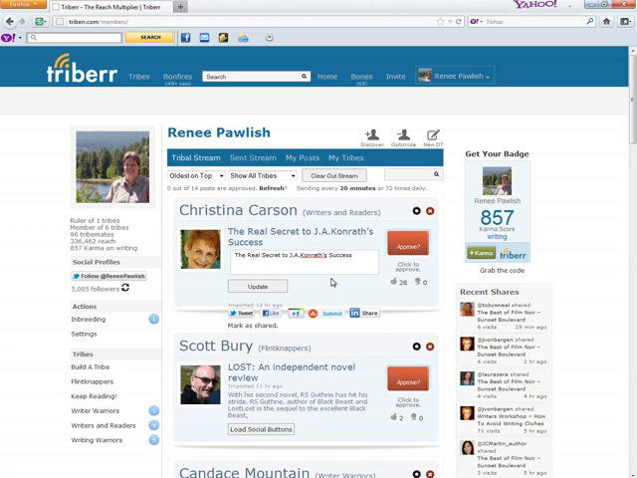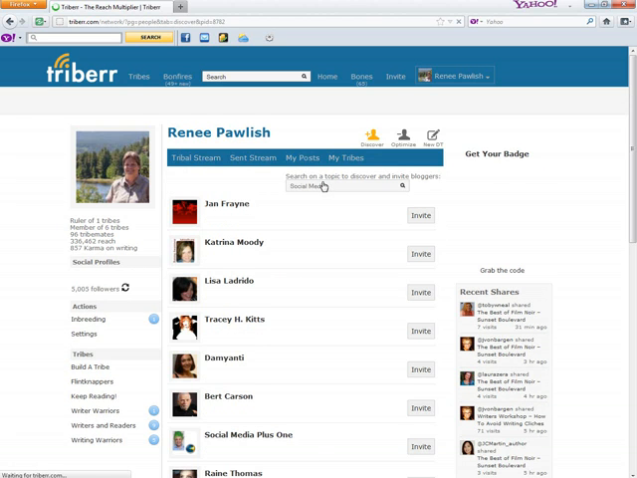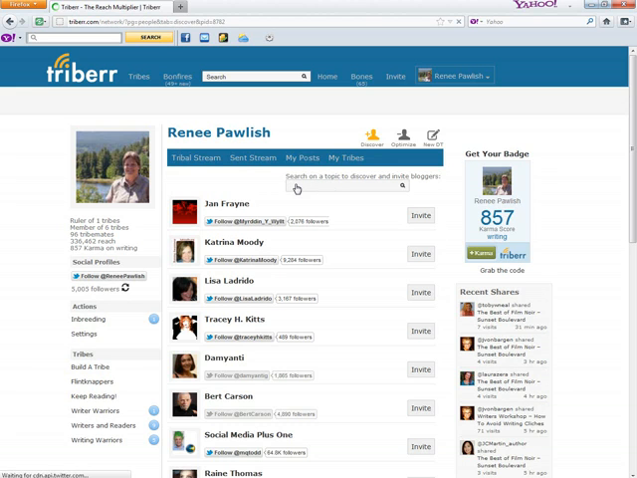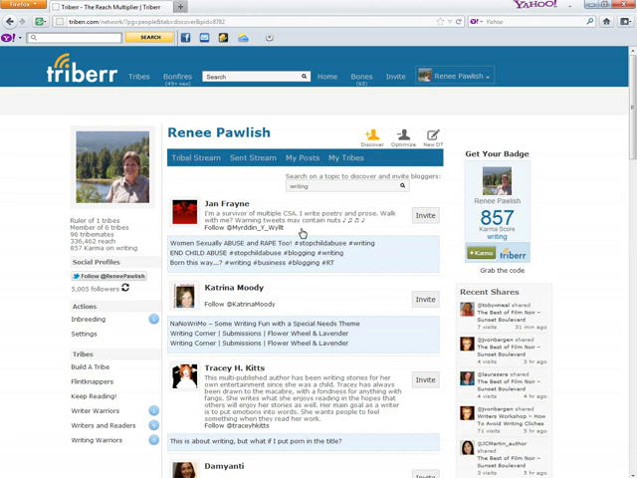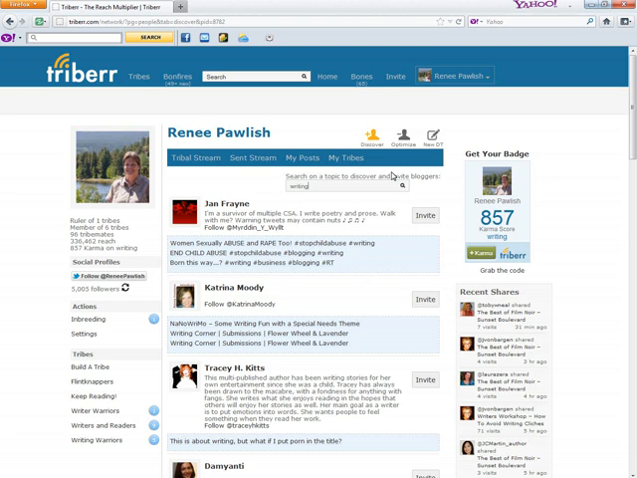Another thing to look at here is this Discover button. If you want to search Triberr for topics, you could do that. You could come in here and say search writing, hit enter, and you're going to see other people on Triberr that have something to do with writing in their tribes, and you could connect with other people that way if you wanted to.